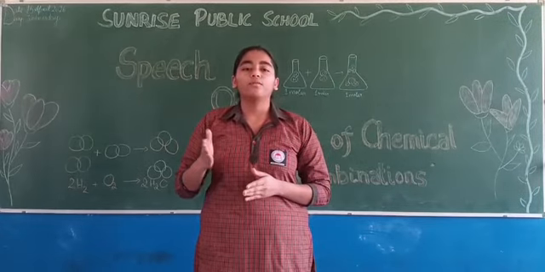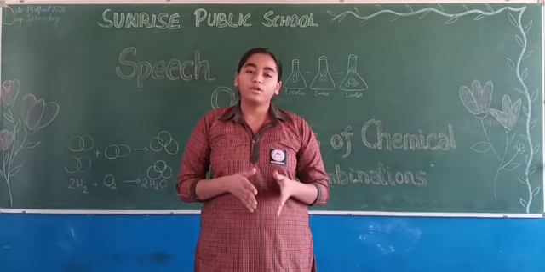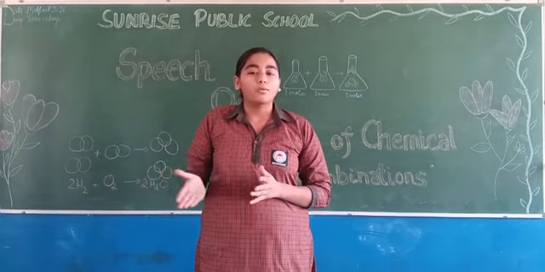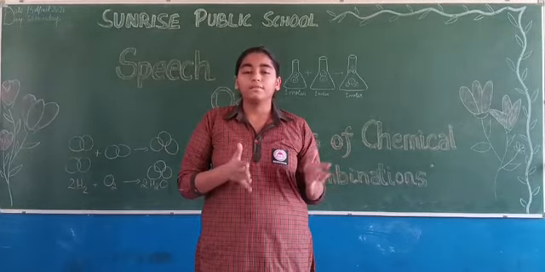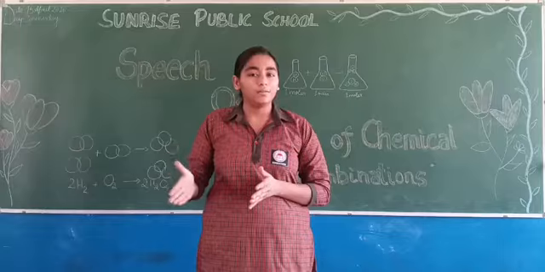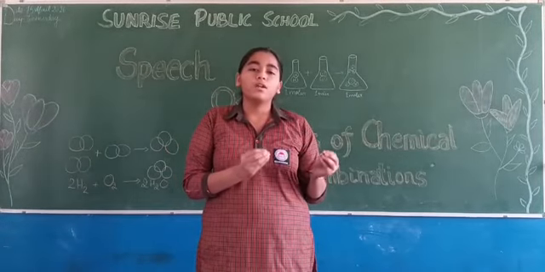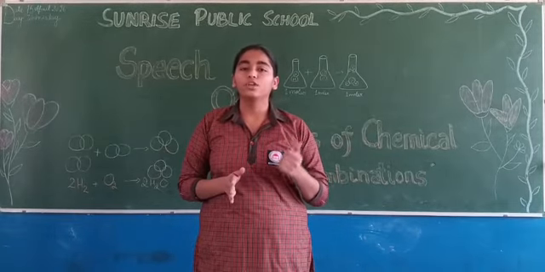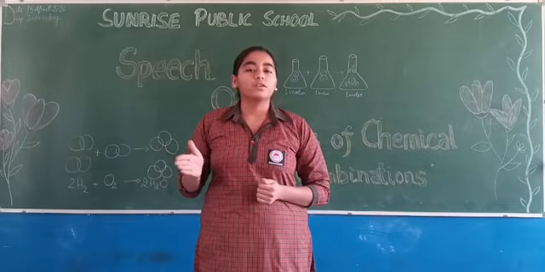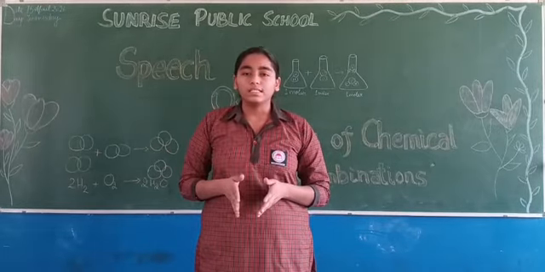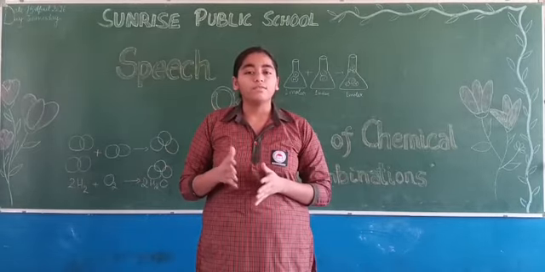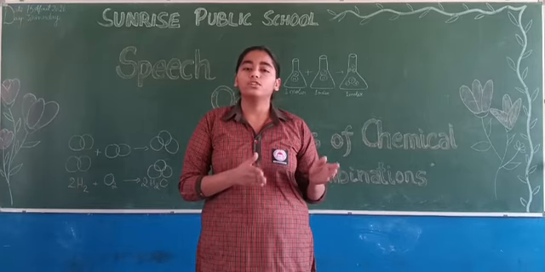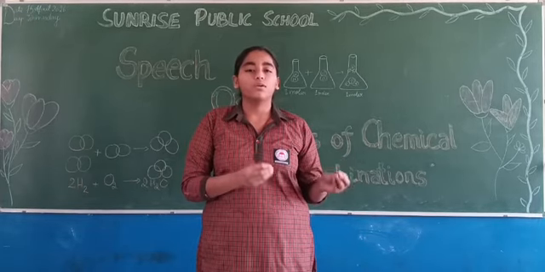Next one is law of multiple proportion. Law of multiple proportion states that when two elements combine to form more than one compound, then the masses of one element that combine with a fixed mass of the other element are in the ratio of simple whole numbers. Let us take an example. When we combine hydrogen and oxygen, it forms water, H2O, and hydrogen peroxide, H2O2. In both cases, the mass of hydrogen is fixed, and the masses of oxygen that combine with it are in the ratio of 1:2, which is a ratio of simple whole numbers.